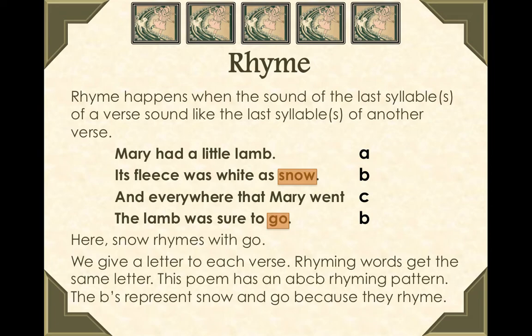It does not rhyme with lamb, so I'm going to have to call that rhyme scheme C. But when I look at verse 4, line 4, go rhymes with snow. So I'm going to call that pattern B. Looking at this stanza, I can call this rhyme scheme, this rhyme pattern, A, B, C, B.